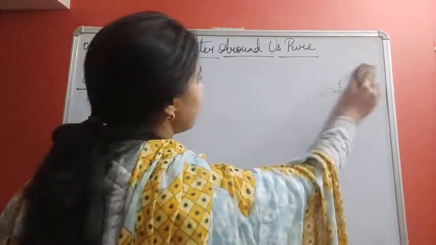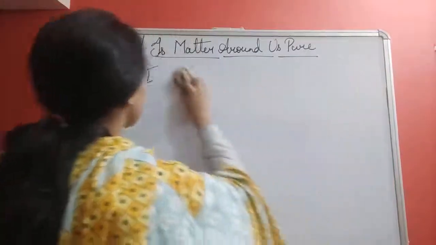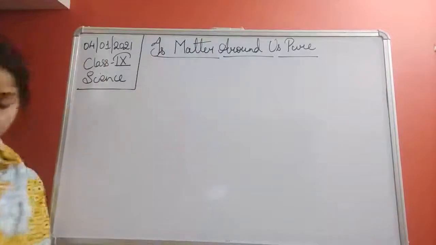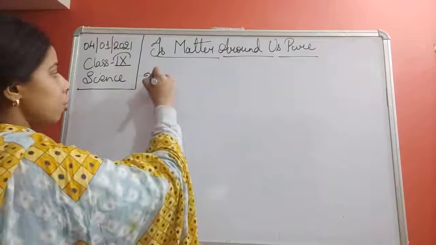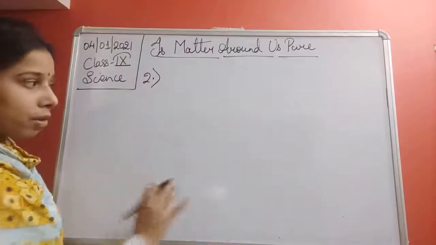The second method we will write here, students. If we see the second method, here again we have taken the same mixture.